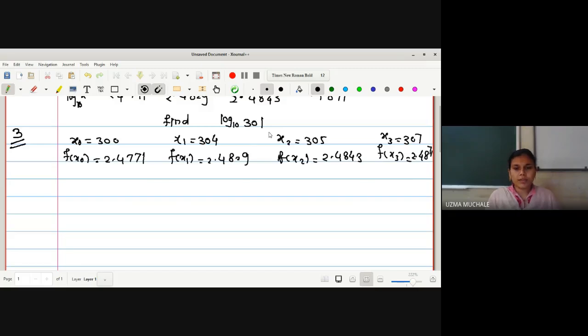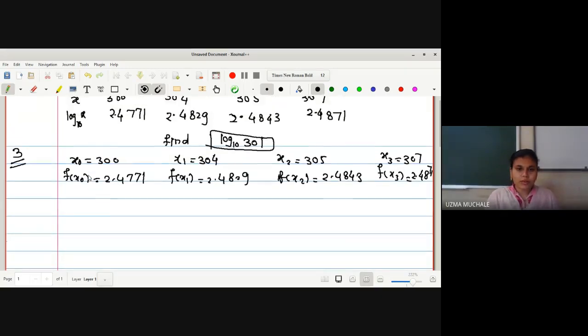After getting that polynomial, we have to put in this value, or in another way, I will show one shortcut. Because the question is what? Find the value of log 10 of 301. It is not asked that we should find the polynomial. If the question says to find the polynomial and then find the corresponding value of log 10 of 301, then you have to firstly find the polynomial, and wherever you have x, put this value. And if the question is simply find log 10 of x, then no need to find the polynomial. Simply directly you can put the value of 301 in place of x. That I will show you here.